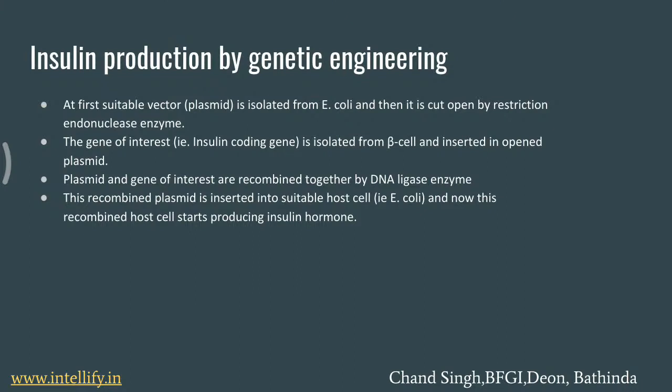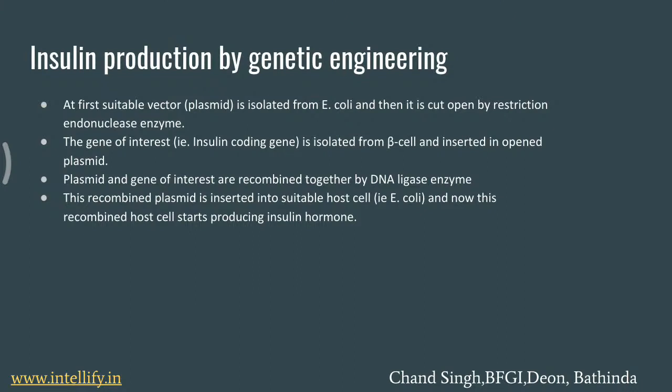Firstly we isolate a stable vector from the bacterium known as Escherichia coli, or E. coli, and then we make a cut in this plasmid, or vector, with the use of a restriction enzyme. This restriction enzyme cuts the plasmid, or vector, at specific ends.